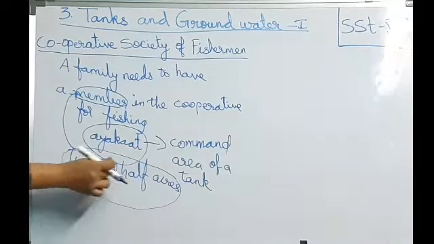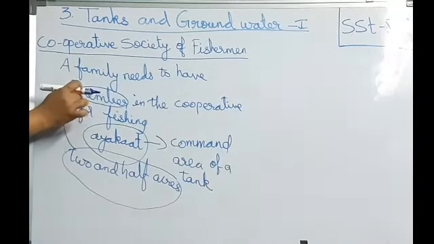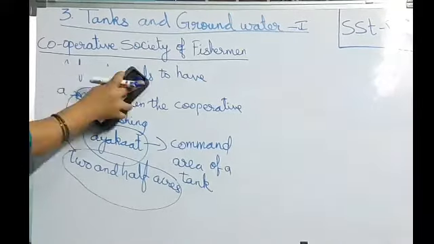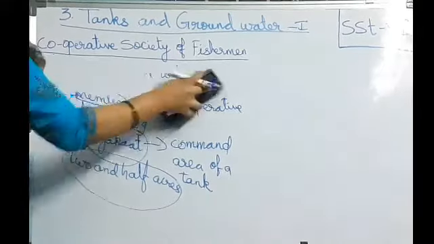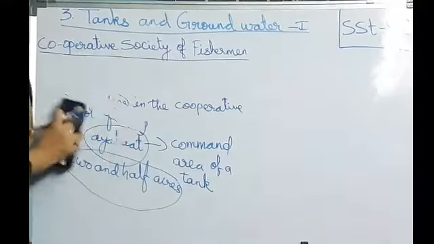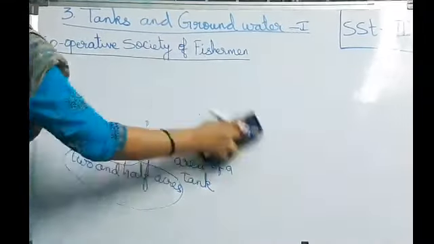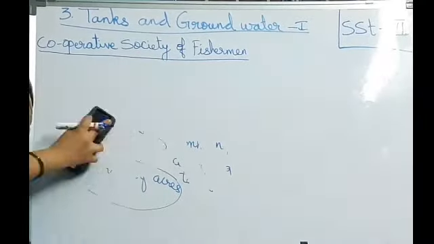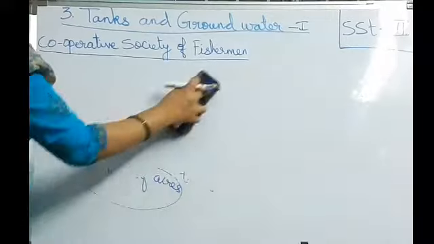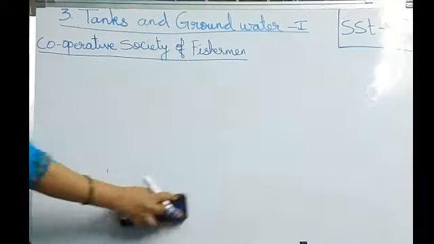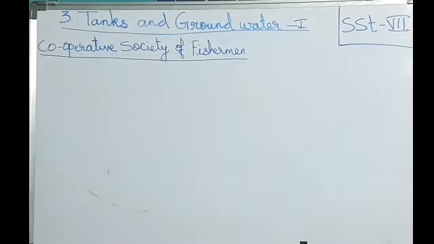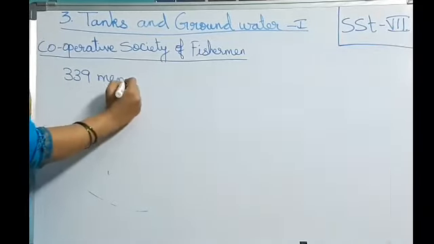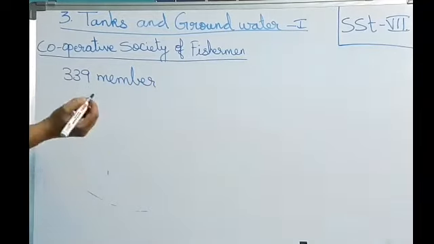For 2.5 acres, one person will become a member. Today there are 339 members in the cooperative society for fishing.